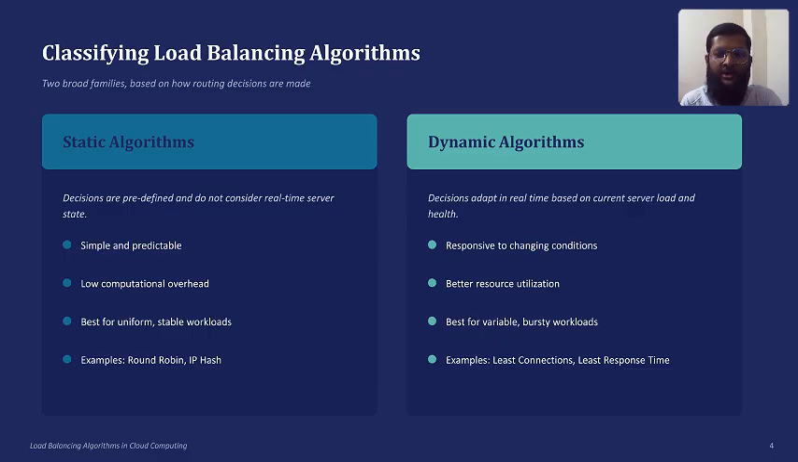Types of load balancing algorithm. Load balancing algorithms are mainly divided into two categories. The first type is static algorithm. This algorithm uses fixed rules and does not check the current situation of the servers. They are simple, fast, and suitable when workloads are predictable. The second type is dynamic algorithm. This algorithm monitors server health and workload in real time before making decisions. They are better for cloud environments because cloud traffic changes frequently.